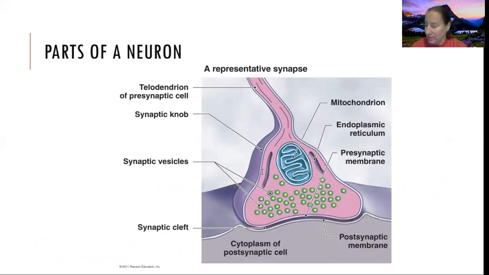When we go down to those axon terminals, synaptic terminals, whatever term you want to use at the end here. So it's coming down, and we said these guys are highly metabolic, so there's lots of mitochondria all throughout these cells. They are going to have synaptic vesicles. So before, when we were talking about the neuromuscular junction, we talked about how the calcium channel, this voltage gated channel, pops open, and calcium is allowed to flow in when that action potential comes down the nerve. The calcium coming in is going to trigger that cell to start producing acetylcholine and package it up in vesicles and send it on its way.